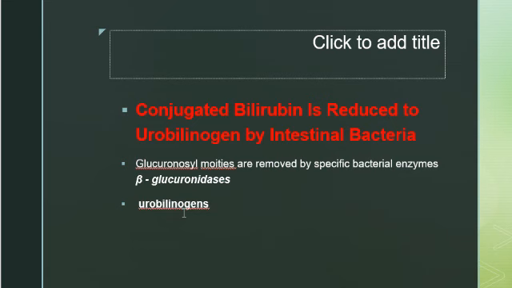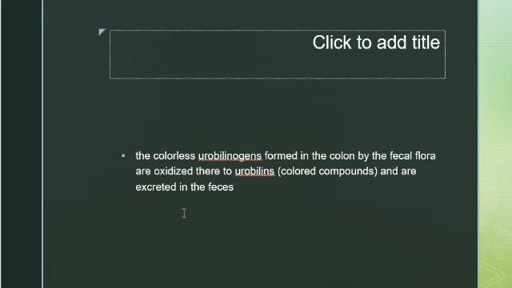A small portion of the urobilinogen is reabsorbed in the terminal ileum and the large intestine, and subsequently re-excreted via the enterohepatic urobilinogen cycle. Under normal conditions, particularly when excessive bile pigment is formed or when liver disease disturbs this intrahepatic cycle, urobilinogen may also be excreted in urine. The colorless urobilinogens formed in the colon are oxidized there to colored urobilins and excreted in the feces. This is all about the degradation of the heme.